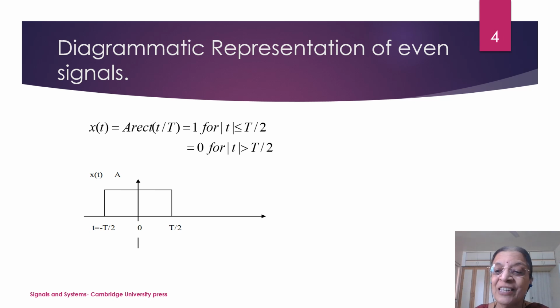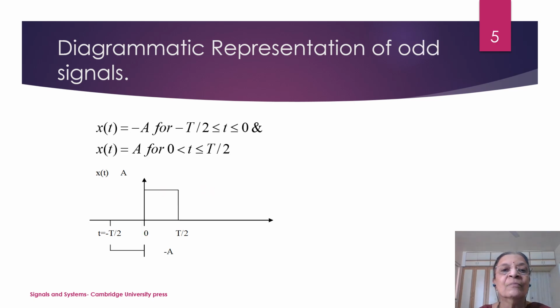So for positive as well as negative values, the value is equal to 1. This means that if you take the y-axis and fold the signal around the y-axis, you will find that it exhibits symmetry about the y-axis. So if it exhibits the symmetry, the signal will be called an even signal.